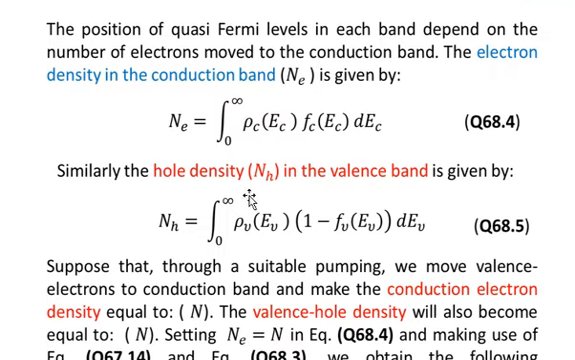Similarly, the hole density NH in the valence band is given by NH equal to the integral from 0 to infinity of rho v of EV multiplied by 1 minus Fv of EV, multiplied by dEV. So here we have 1 minus Fv. This is what will give you the density of holes in the valence band.